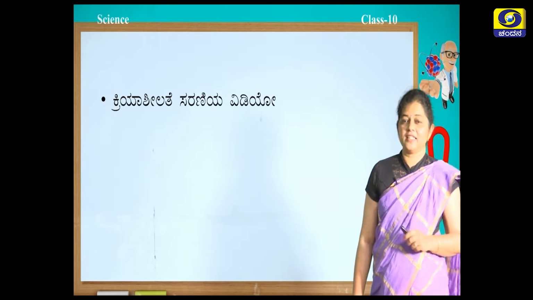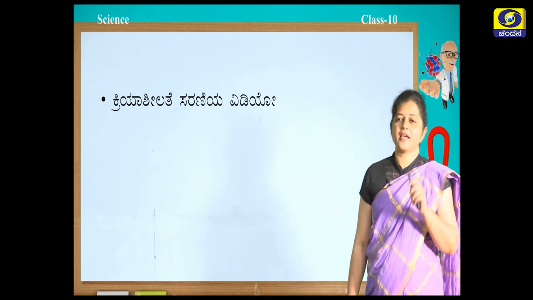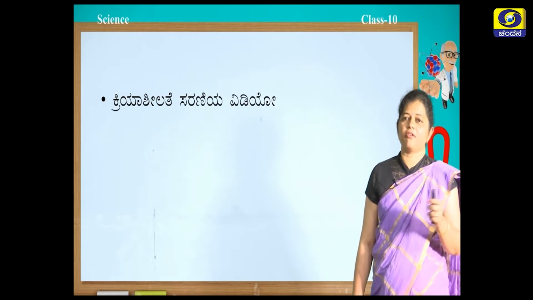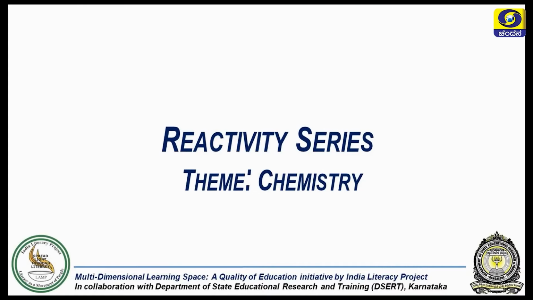Now, let us see how the metals react with the salt solutions to build the reactivity series. In this experiment, we will determine which of copper, zinc and iron is most reactive and least reactive.